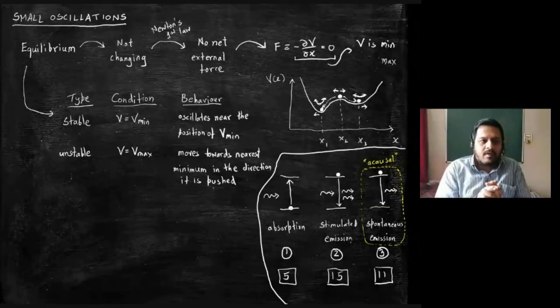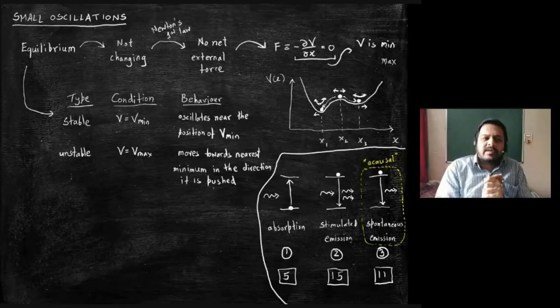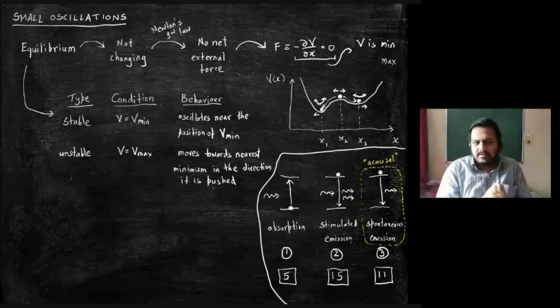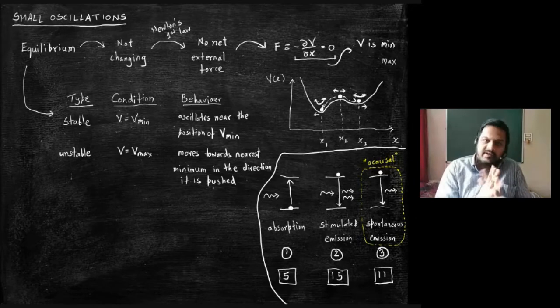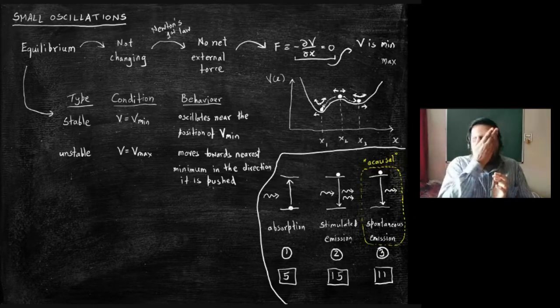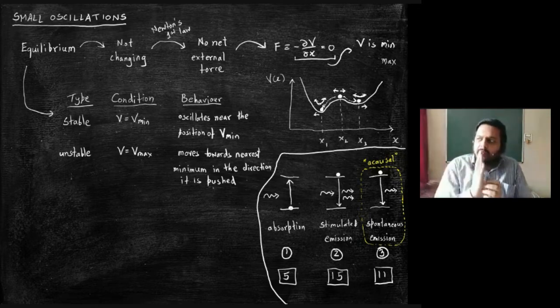Excellent. Now, suppose I want to study the exact nature of the motion near the position of equilibrium. Then how will I go about it? This is the next natural question. Ultimately, we have got a qualitative understanding of things, that if I push, it will do like this.